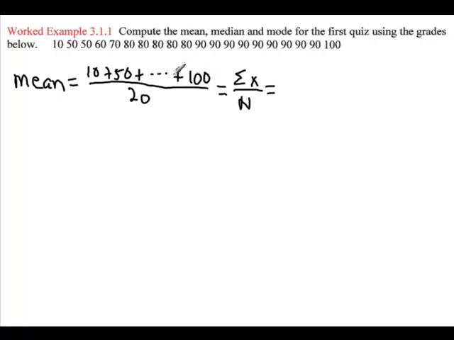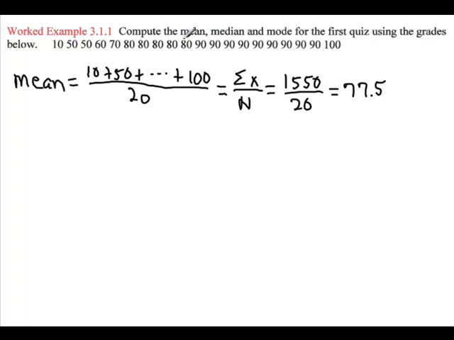At the end of the day we're still just doing regular old addition, so you break out your calculator, and you can pause the video if you like and just add up all these guys. I come up with 1,550, and again n is 20. If you divide it out on your calculator, I get a mean quiz score of 77.5.